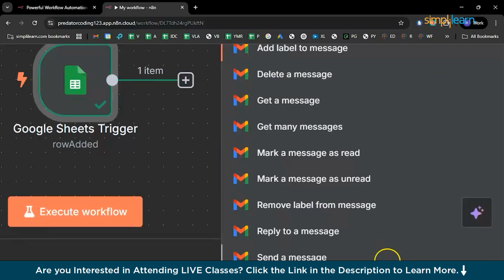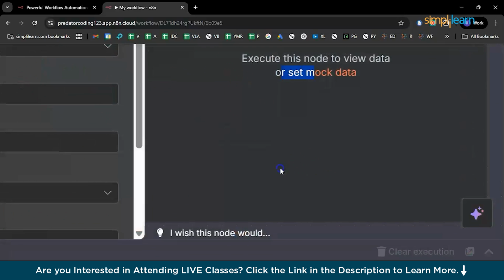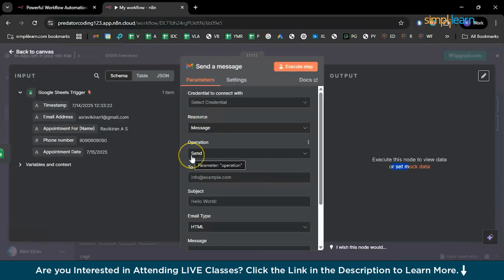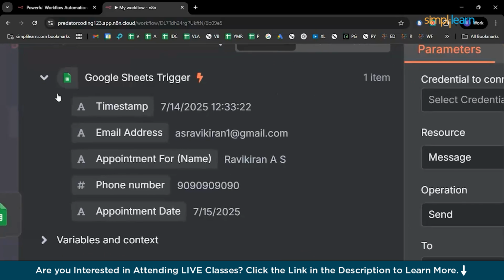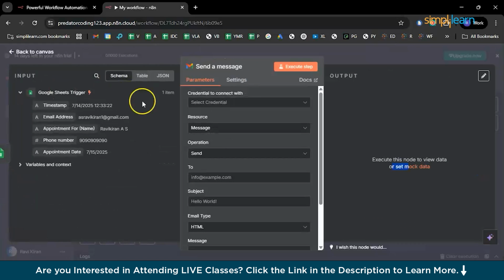So in Gmail, you have a lot of actions. Out of all the actions, I would like to go with send Gmail because I want to send out an email, right? Now, you need to add some properties or parameters to this particular window, which takes the input from the Google Sheets trigger, and based on the input, it will process it and send out an email. That's the action.